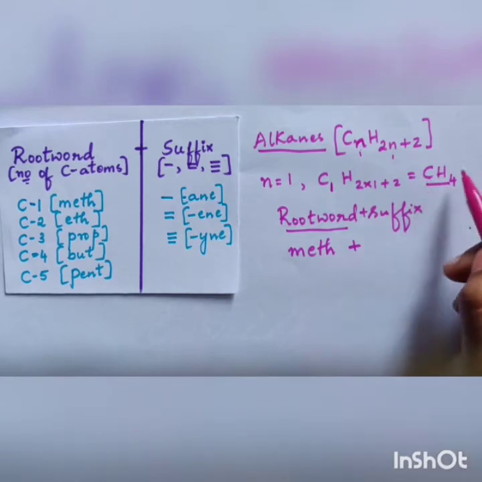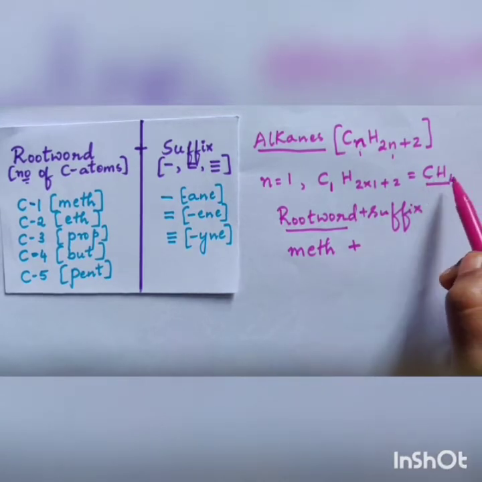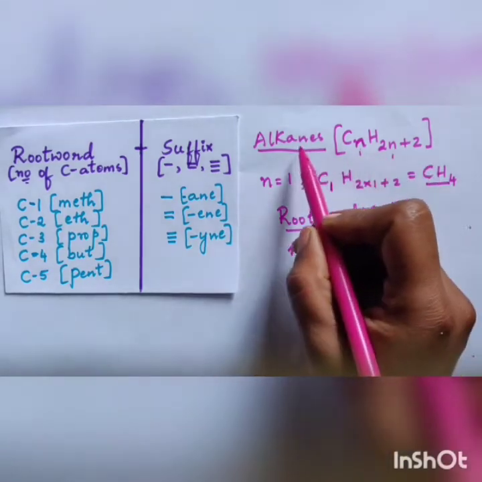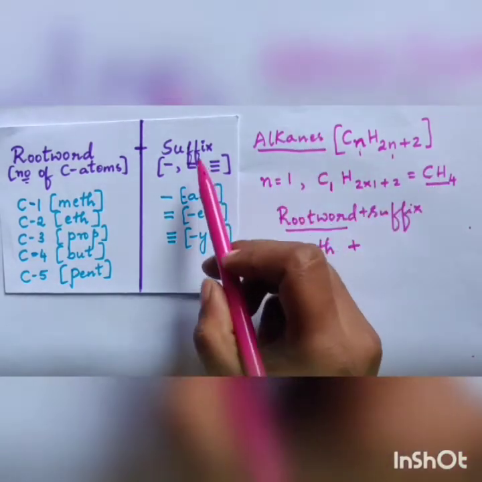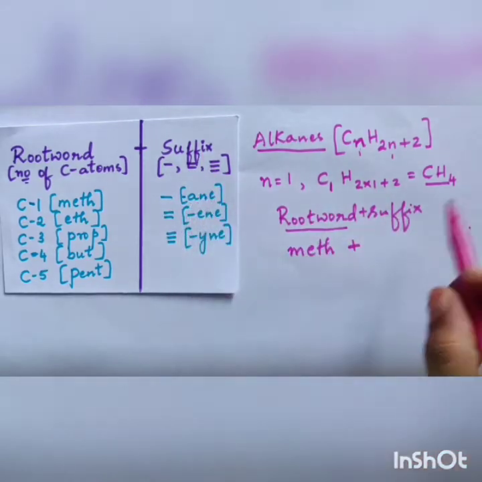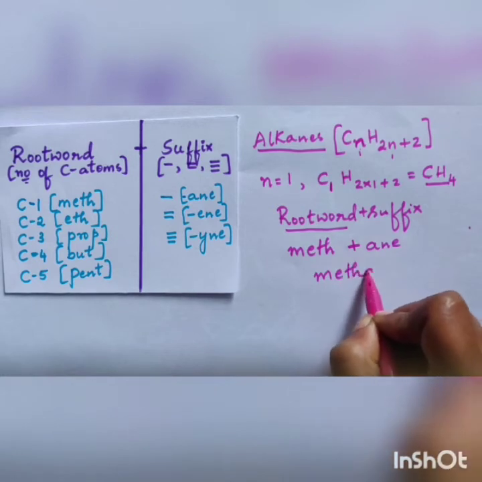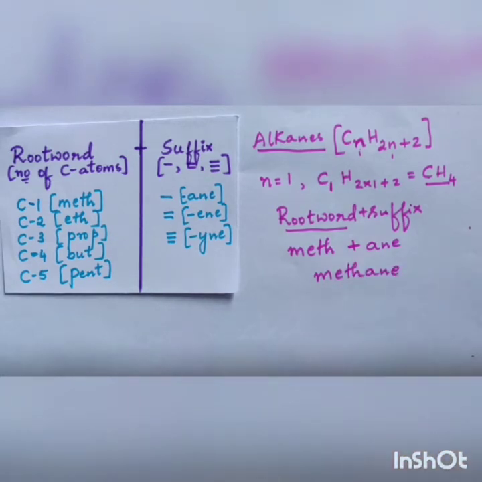There is no other carbon atom for linking, and moreover we are writing under the alkane general formula, so it should be single bonded, that is suffix ane. So meth plus ane, the name will be methane.